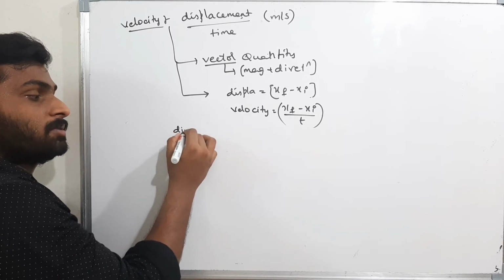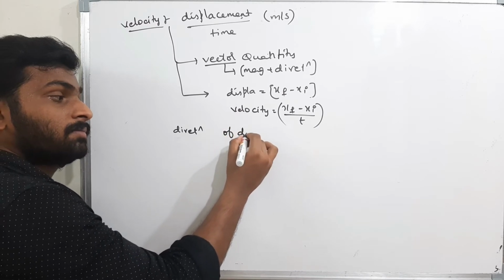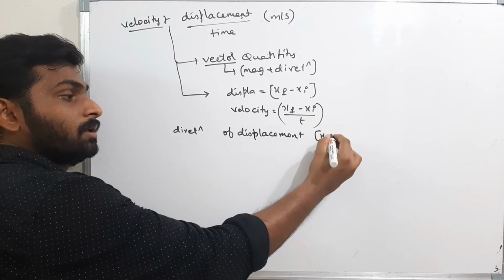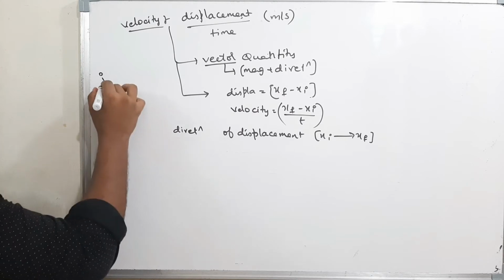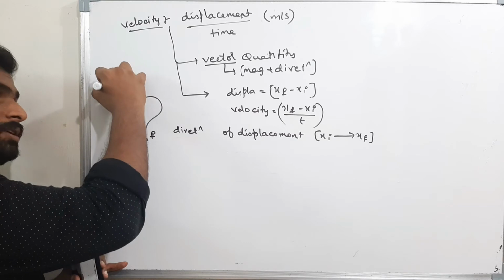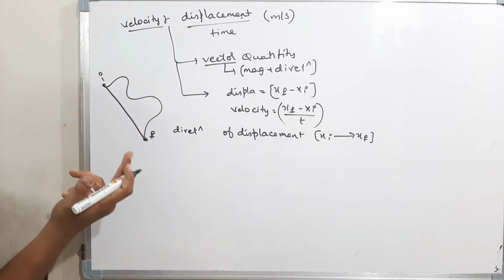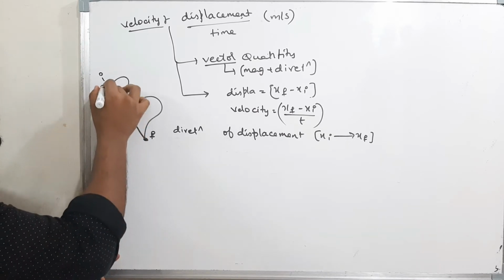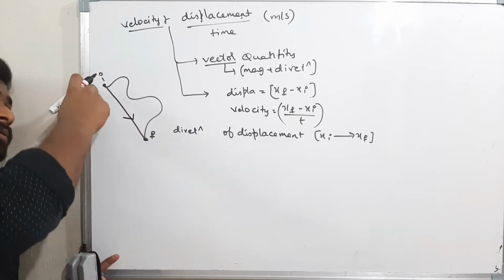Now what is the direction of displacement? Already I told you, it is from initial to final position. Here, this is the initial point, the body is traveling like this and stopping at the final point. Now the displacement is nothing but the shortest path between the final and the initial points. Displacement depends on direction also. The direction is from initial to final. The body is moving in this direction.